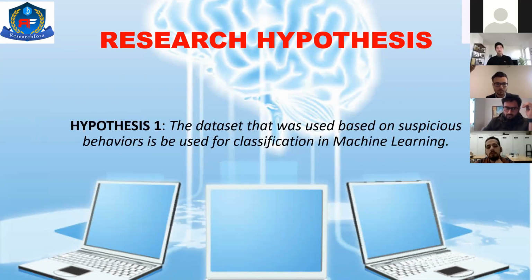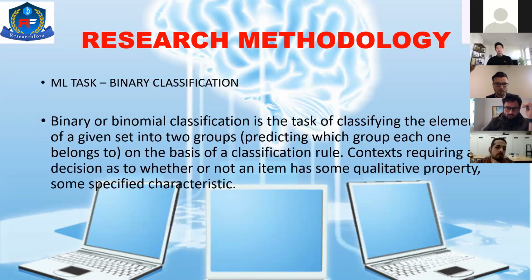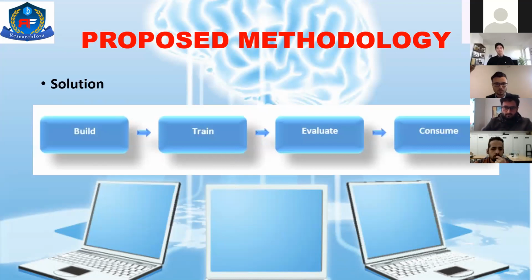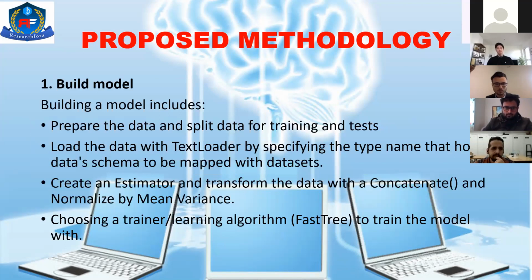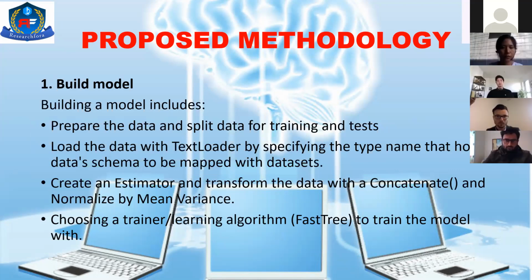For this, we came up with binary classification. The machine learning task we used was binary classification, or binomial classification. It is going to get into two groups, predicting which group belongs to what classifier rule. So the solution we came up with is to build, train, evaluate, and consume the model. For building the model, we have prepared the data, and we have split the input data on an 80-20 rule for training and for testing. We are using the text loader, which is going to load the input data. Basically it unzips the data, loads the data based on the schema, and maps the data set.